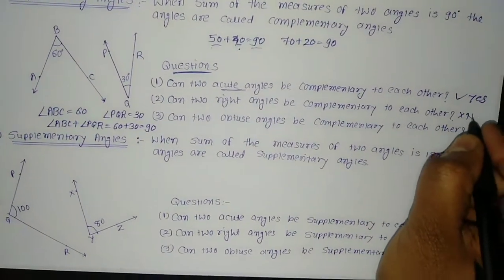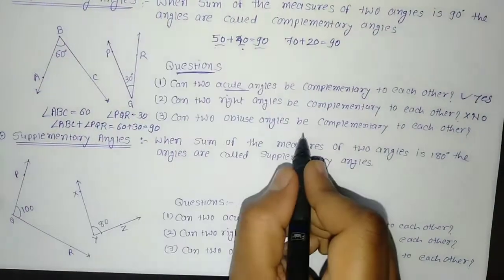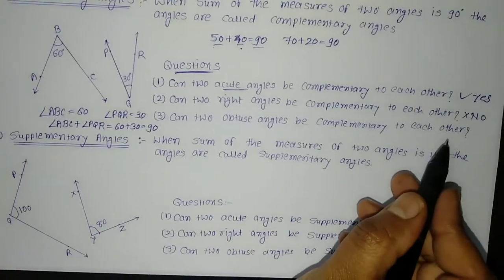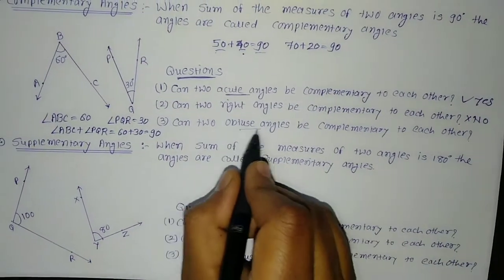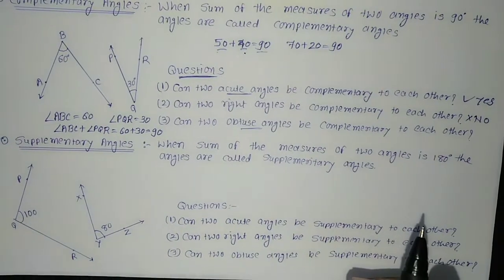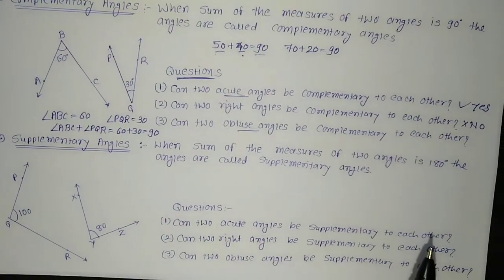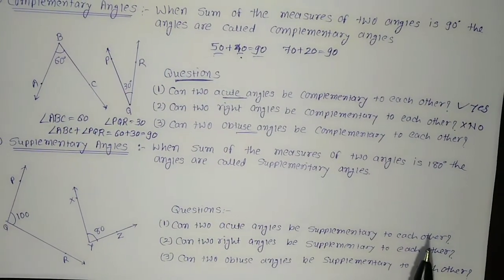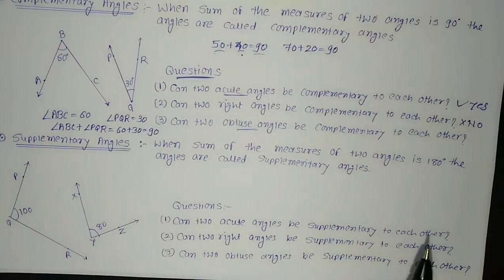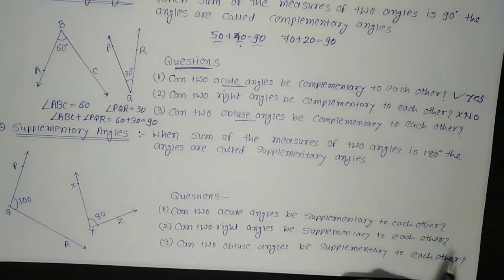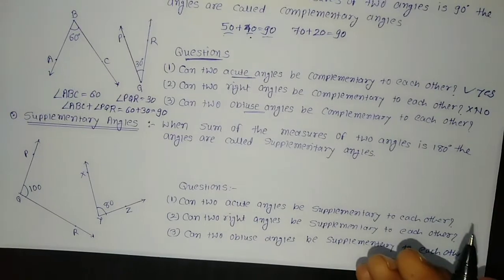It is no. Can two obtuse angles be complementary to each other? Obtuse angle means the angle which has a measure more than 90. You can understand that if you take even 91 plus 91, it would be 182. So if each is more than 90, the sum total can never be 90.